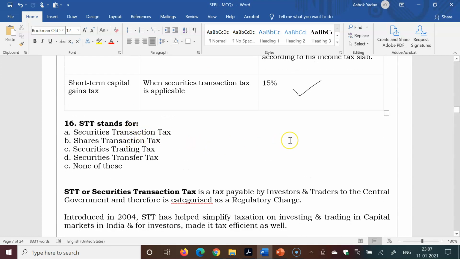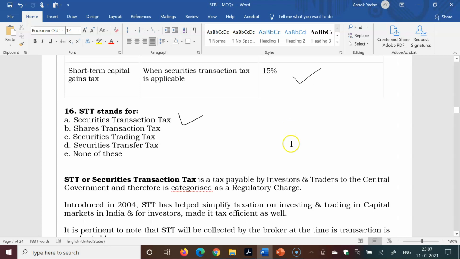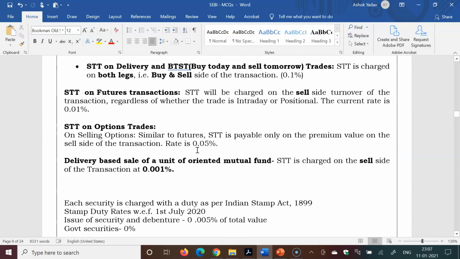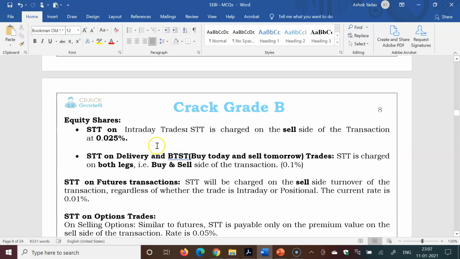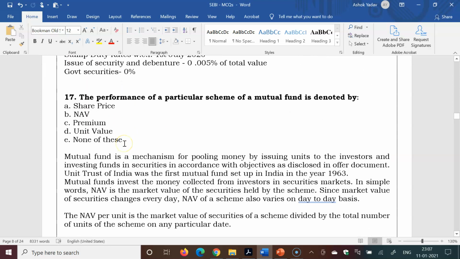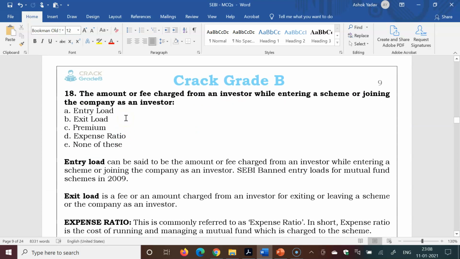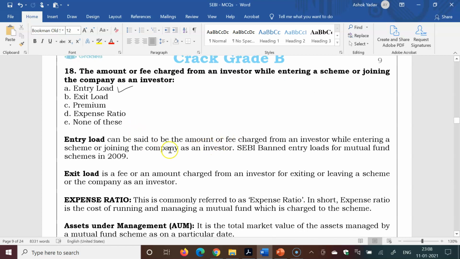Next, STT stands for securities transaction tax, and there are different tax slabs for STT on futures transactions, option trades, and equity shares. The performance of a particular scheme of a mutual fund is denoted by share price, premium, unit value, or NAV, so net asset value. The amount or fee charged from an investor while entering a scheme: entry load, exit load, expense ratio, premium, none of these? The right answer is entry load. It was banned by SEBI in 2019.